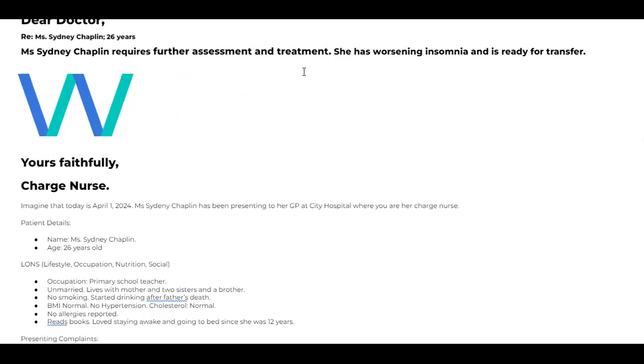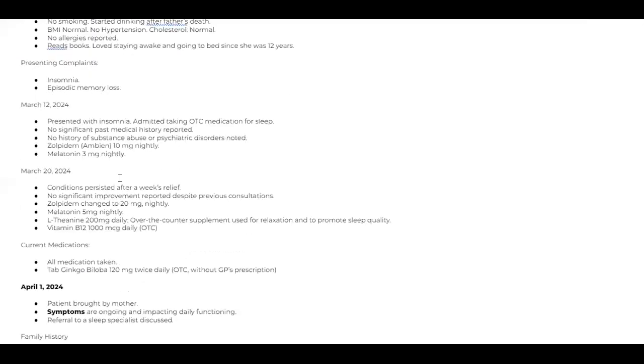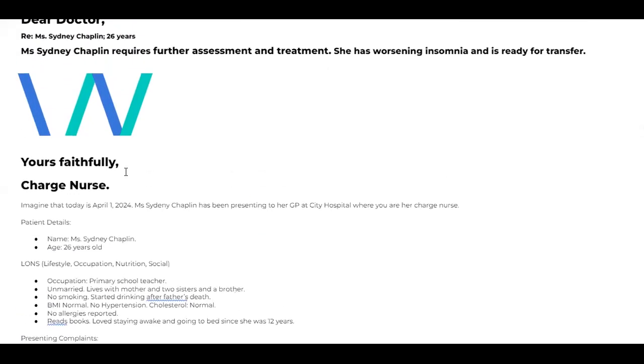This is the second paragraph means you have to write all the things that happened when the patient first came. This will be the second paragraph starting. Second paragraph will be here because it is completely past tense. March 12. Then March 20 is the next one. This also will be past tense. Current medications, present tense. And April 1, that is today, that is a combination of past and present tense.